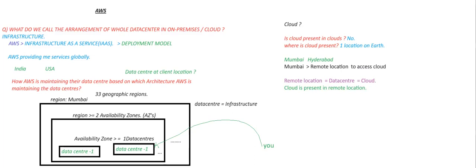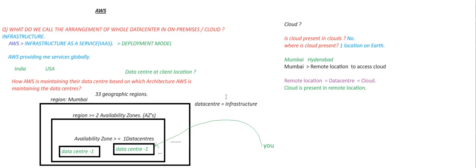Now, how do we connect to that remote location, or you can say, how do we connect to that cloud?